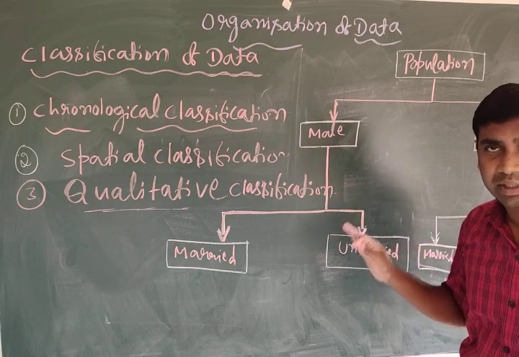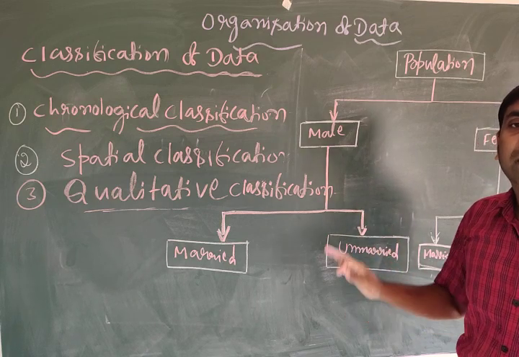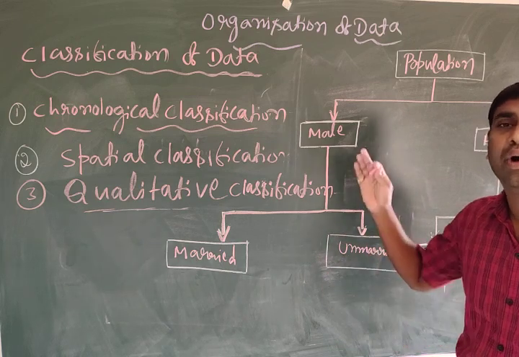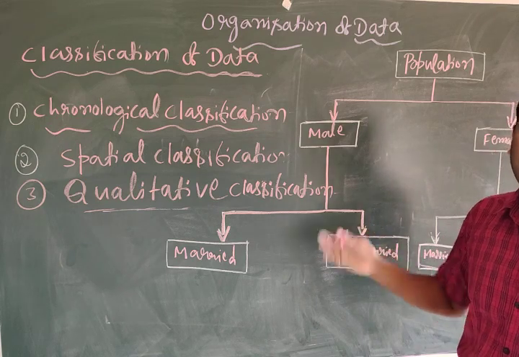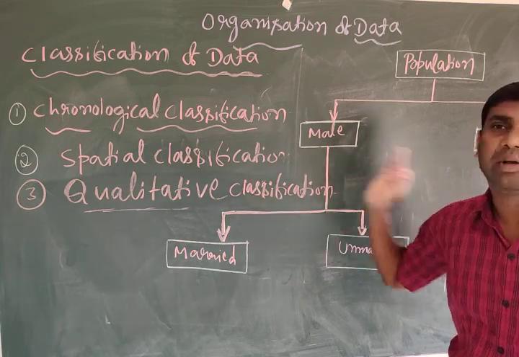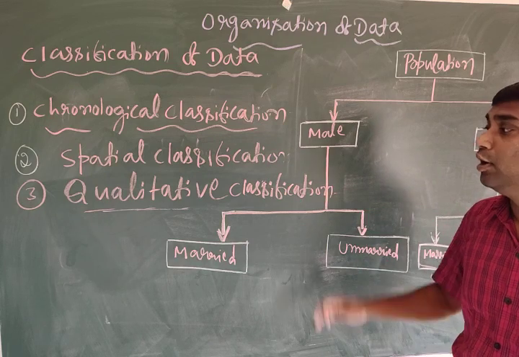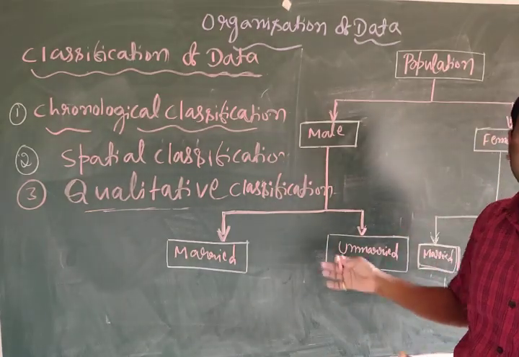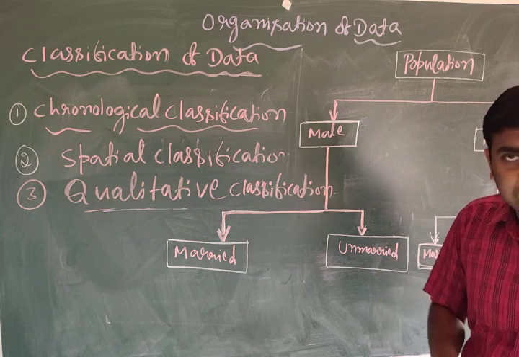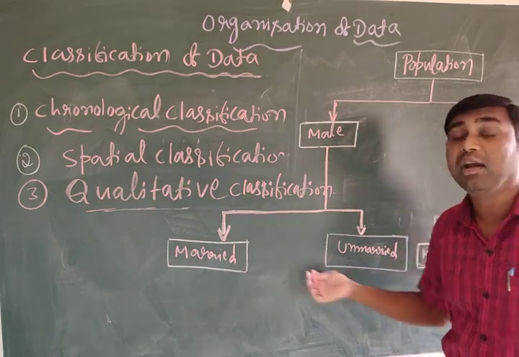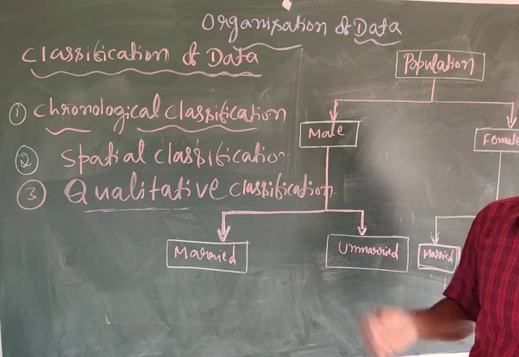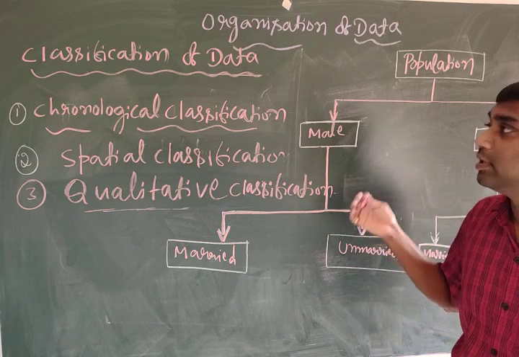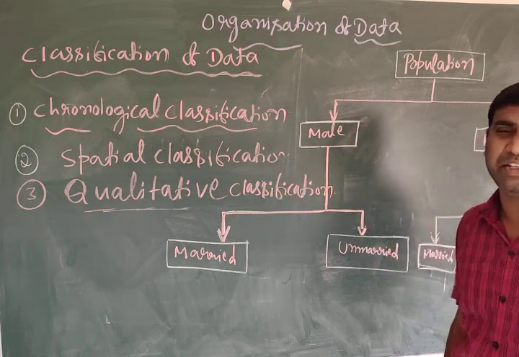Qualitative classification is nothing but those characteristics which cannot be expressed quantitatively. Data that can be expressed in a qualitative way includes gender, male or female, either presence or absence; marital status, married or unmarried; nationality, Indian or other country; religion, Hindu, Muslim or Christian. That is called qualitative classification.